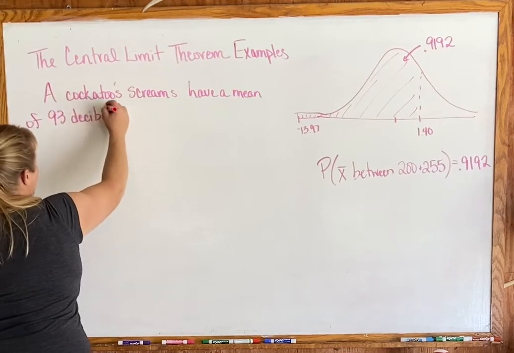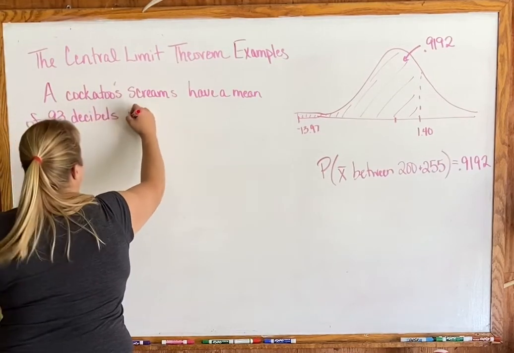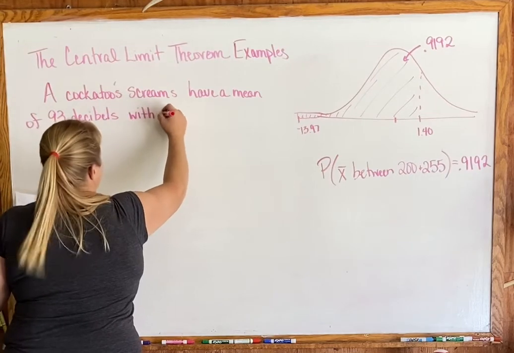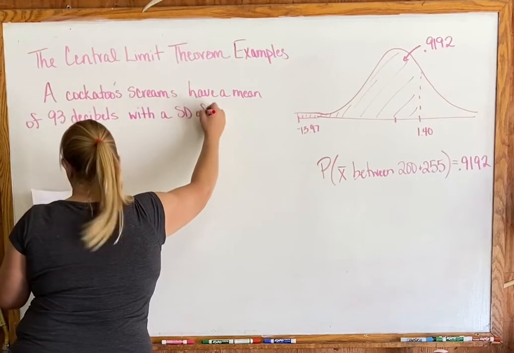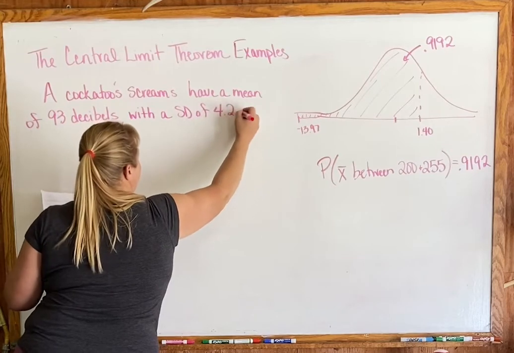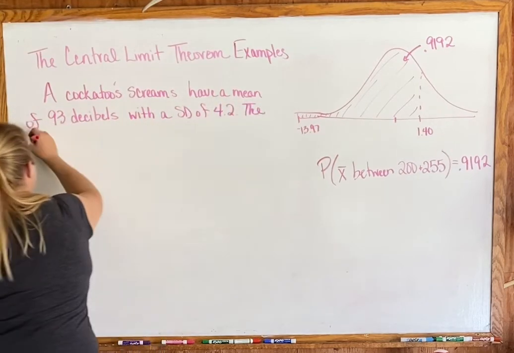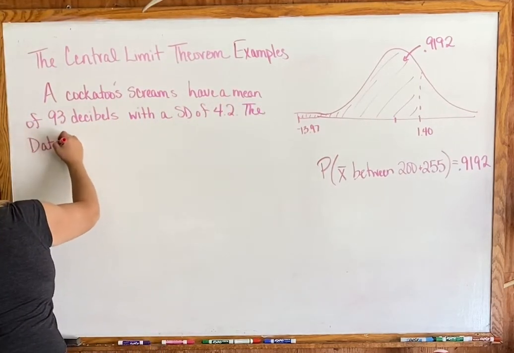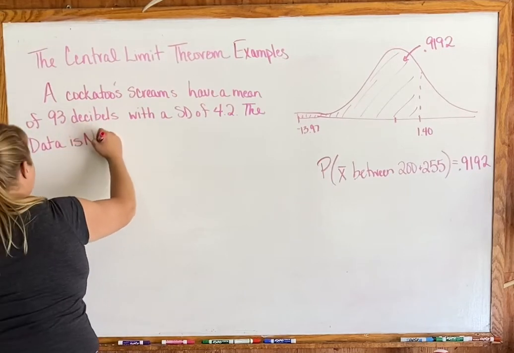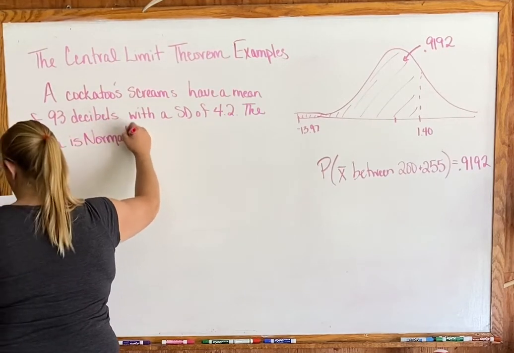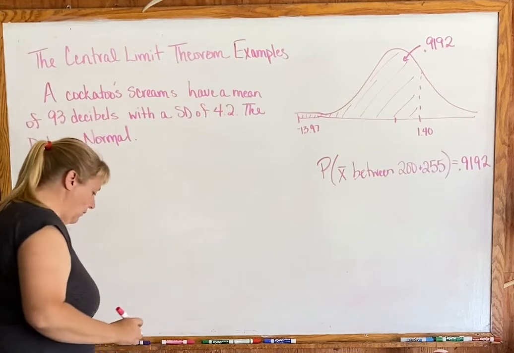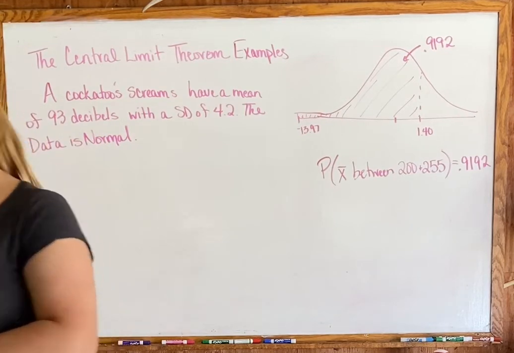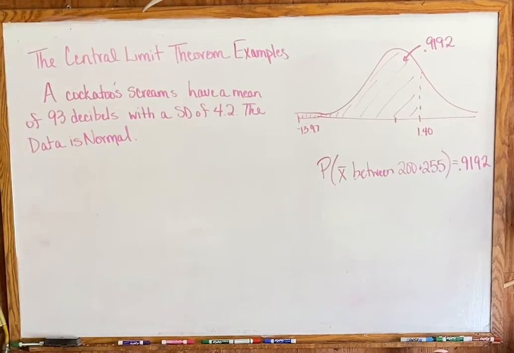Again, I just picked a number. With a standard deviation of 4.2. The data is normal.